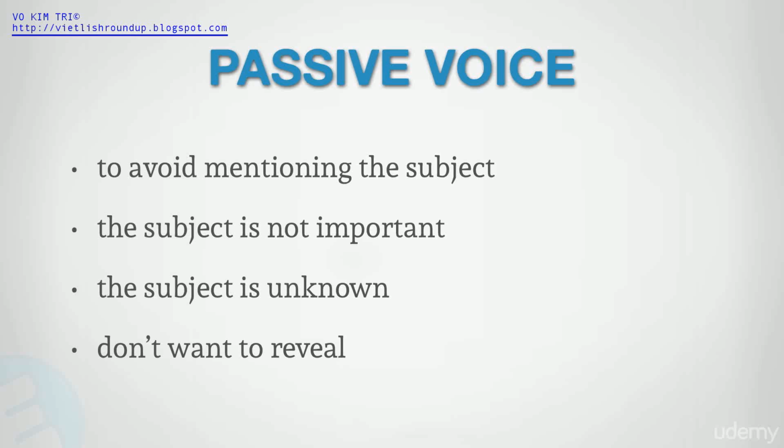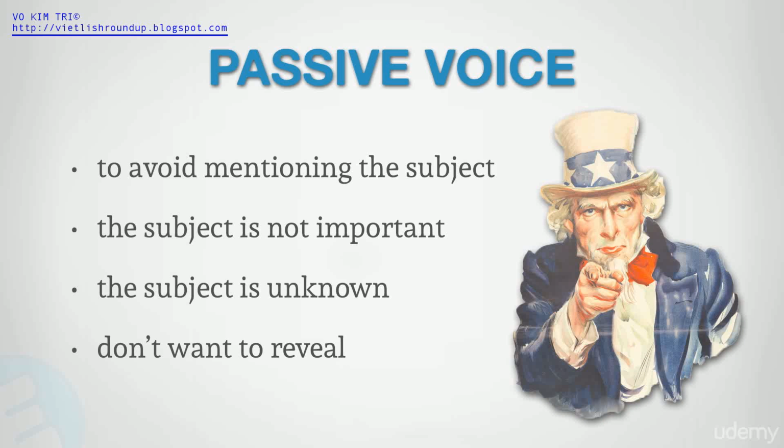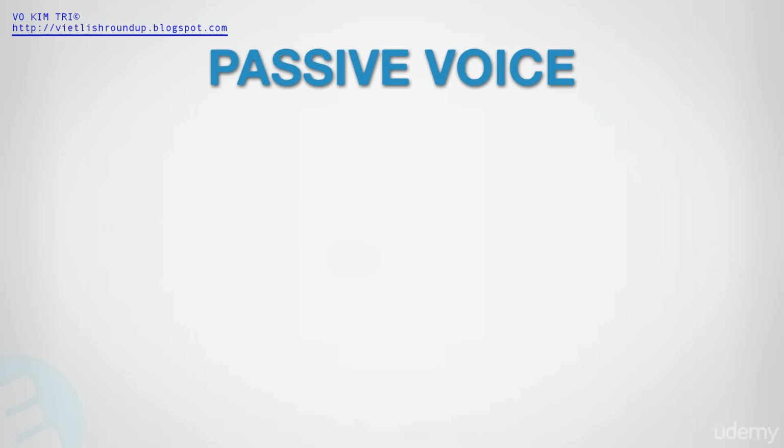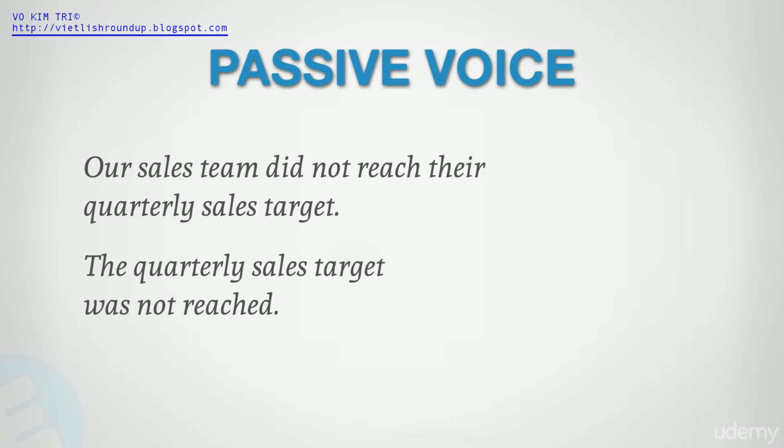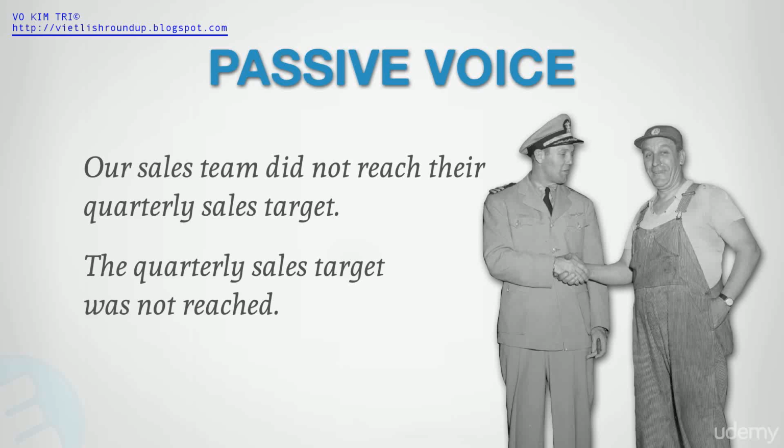And this is why it's very useful for negative situations where we want to avoid pointing fingers. Instead of saying, our sales team did not reach their quarterly sales target, we say the quarterly sales target was not reached. We don't even mention the sales team. Yes, we know it was their responsibility, but by not mentioning them, we are de-emphasizing their contribution to this negative result. That means that passive voice can help you stay friends with some of your coworkers.